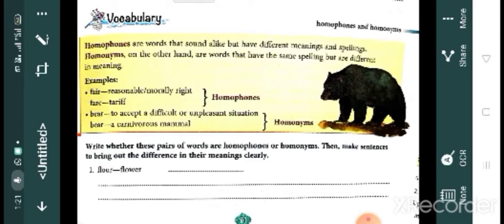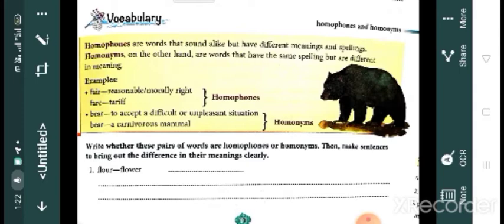Write whether these pairs of words are homophones or homonyms. Then make sentences to bring out the difference in their meanings clearly. Some pairs are given here. First one, floor, flower. Is it homophone or homonym?